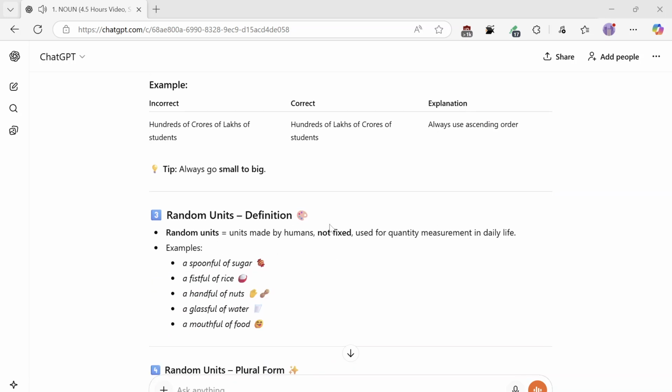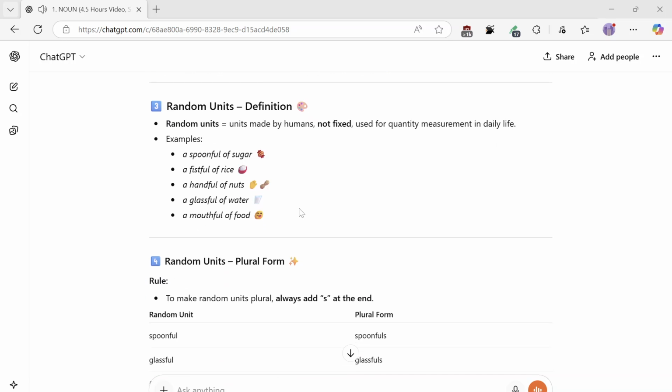Random units. Definition: random units are units made by humans, not fixed, used for measuring quantity in daily life. Examples: a spoonful of sugar, a fistful of rice, a handful of nuts, a glassful of water, a mouthful of food.